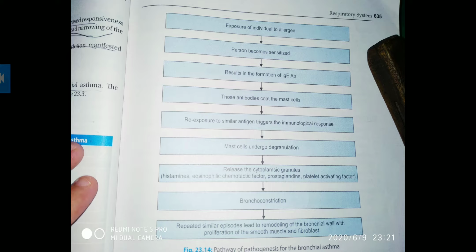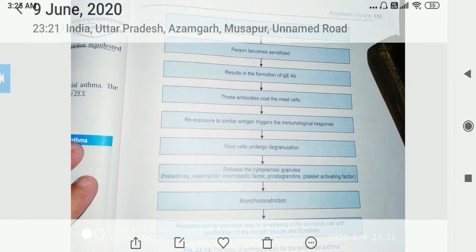So let's see again the pathway of pathogenesis for bronchial asthma. An individual is exposed to an allergen, then the person becomes sensitized, then immunoglobulin E is formed, then it coats the mast cell. Re-exposure occurs, then the antigen triggers the immunological response, then the mast cell undergoes degranulation and cytoplasmic granules are released, then bronchoconstriction occurs. Repeated episodes lead to remodeling of the bronchial wall with proliferation of smooth muscle and fibroblasts.